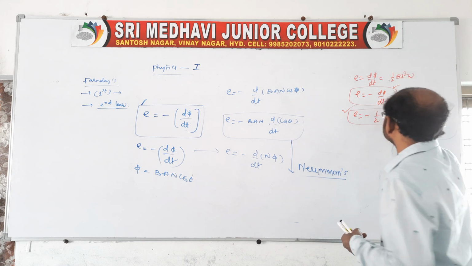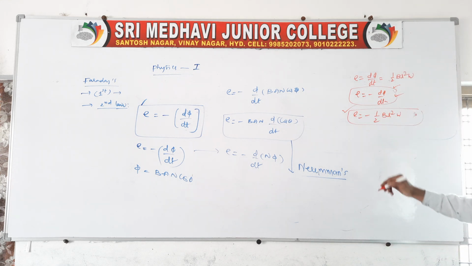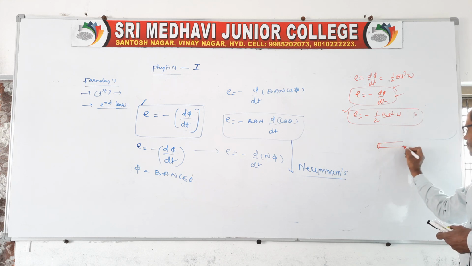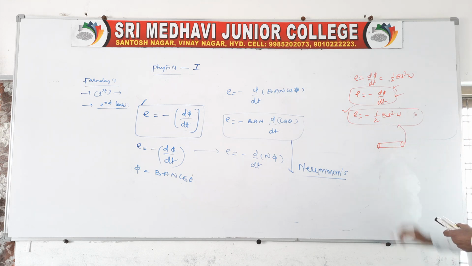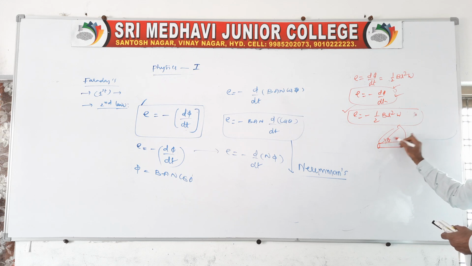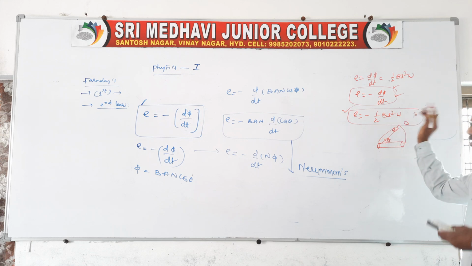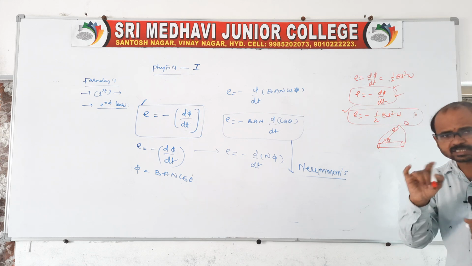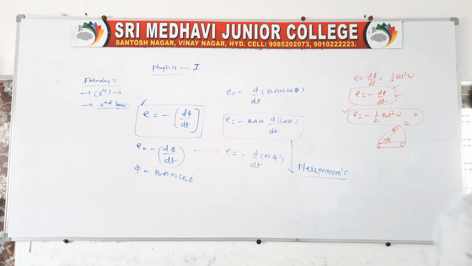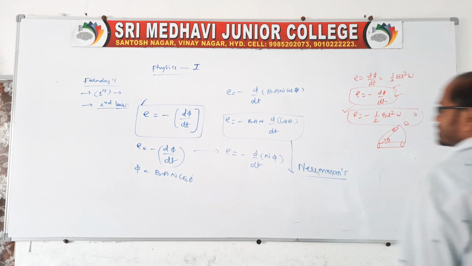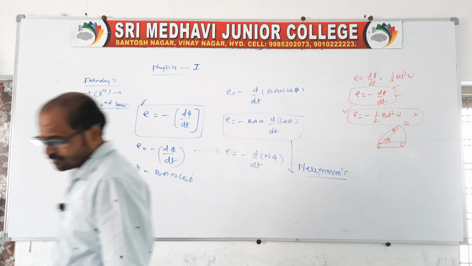So you simply replace it here and we will get the EMF of that rod, the rod rotating in the uniform magnetic field with angular velocity omega. This is the continuation from Faraday's second law. So, this is about Faraday's first law and Faraday's second law.